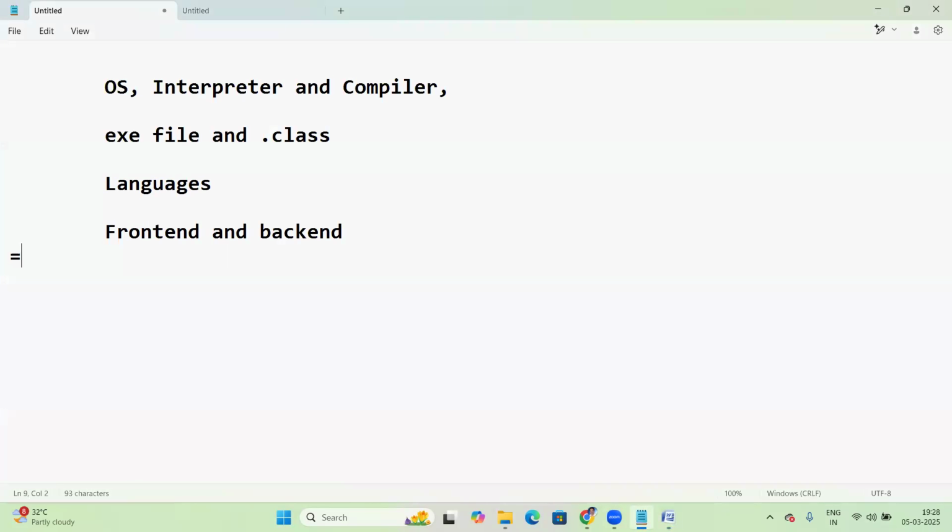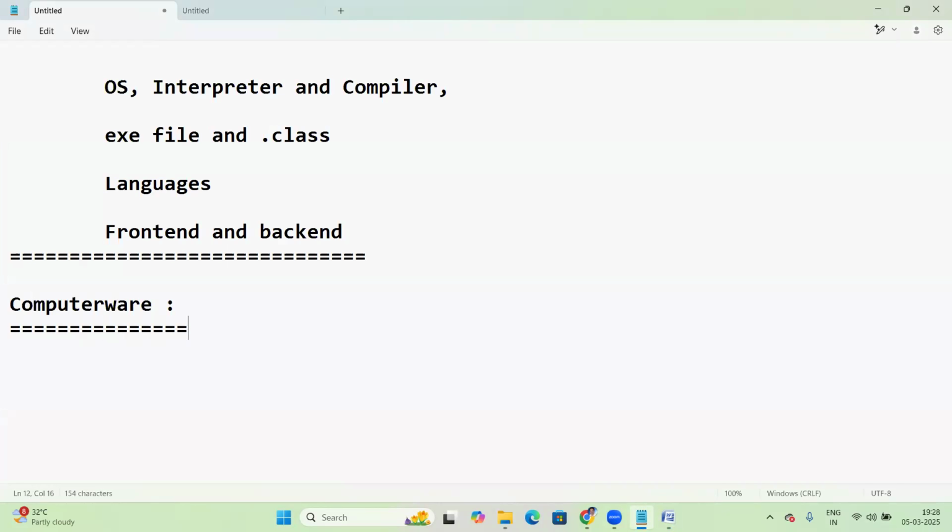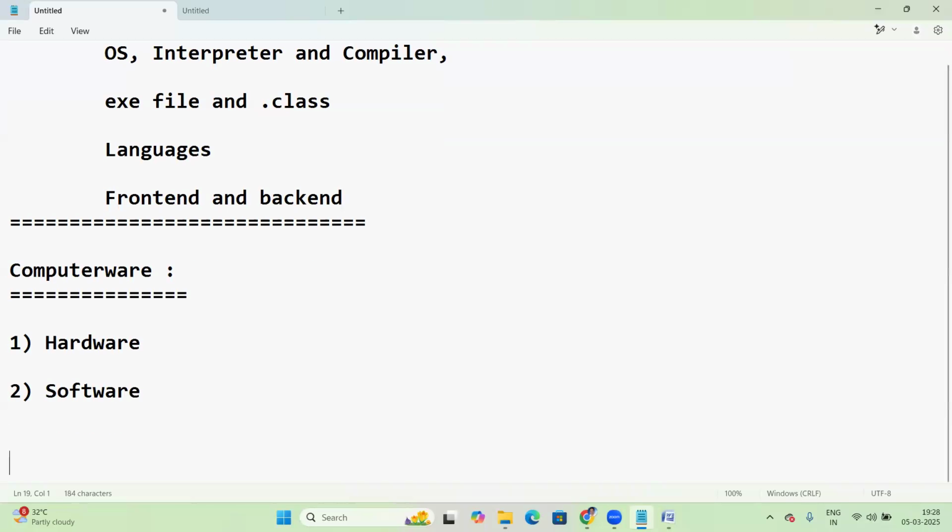I'm starting from the very basics here. Computer-wise, there are basically two categories: one is hardware, and another one is software. Hardware and software.